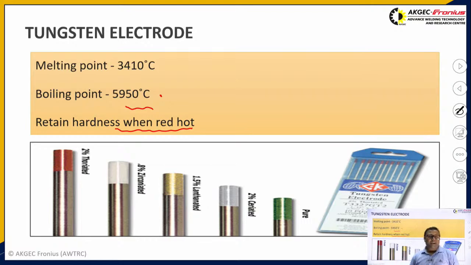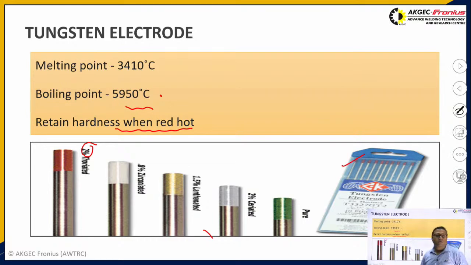American Welding Society has classified the tungsten electrode into a total of 9 different segments, depending upon what type of alloying elements, what type of oxides of thorium, zirconium, lanthanum, cerium you are taking in order to form the electrode. And this 2% denotes that 2% thorium is used, 0.8% zirconium is used, and so on. This is the box of tungsten electrodes.